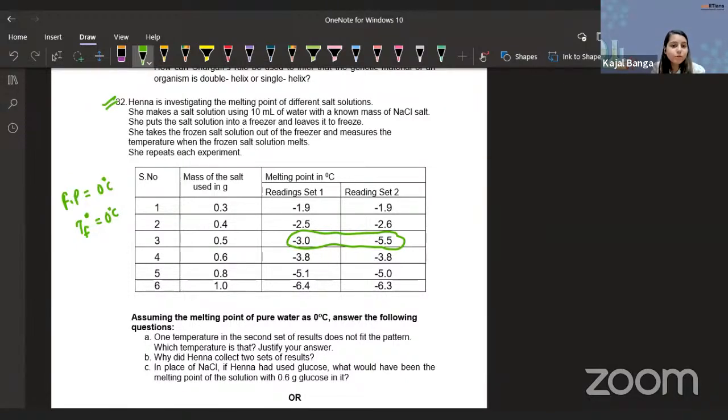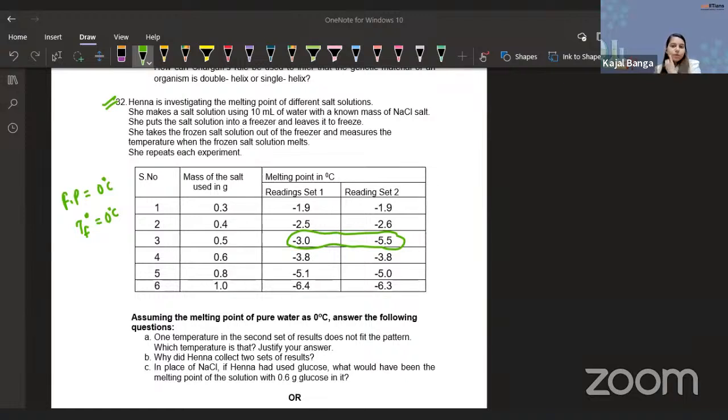Because the amount of salt added is in the same sequence, right? What can be the possible reason? Why are we saying this? Because we are adding the salt in a proper trend, 0.1, 0.1, 0.1. We are having the increase by the amount of 0.1 only. So the corresponding increase in the temperature should also be similar. How can we say in this case it's altogether 2.5, although we have the same mass added?